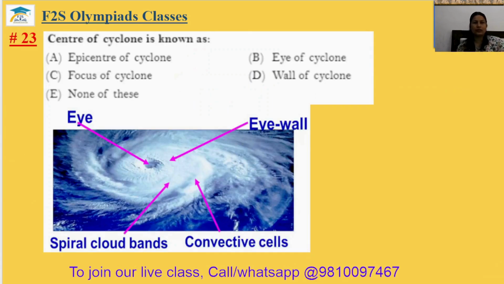Question number 23. The center of the cyclone is known as? This is the center, and it is known as the eye of the cyclone. The 23rd answer will be option B.